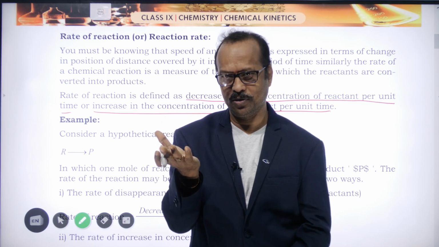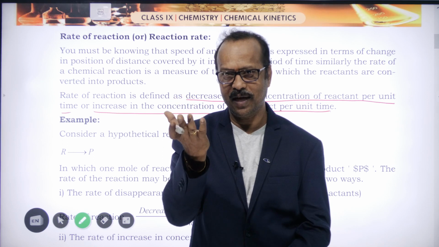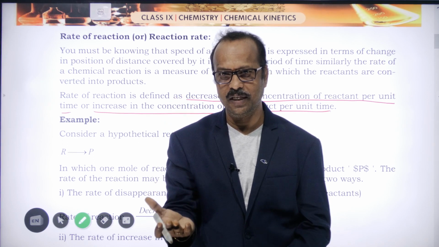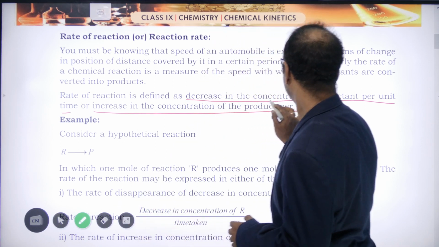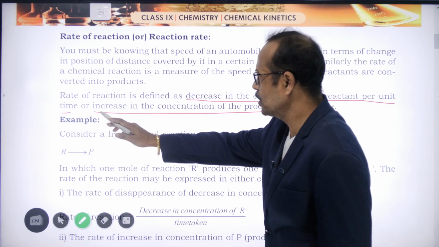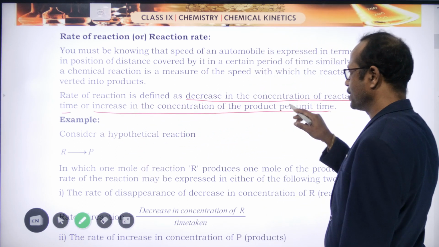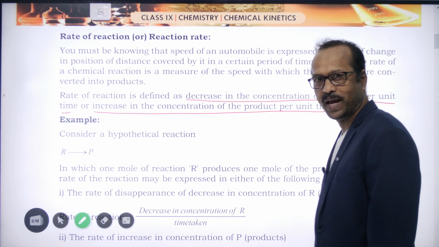At that time, no products are there, right? Now what happens when the reaction starts? The concentration of reactants decreases, the concentration of the product increases. So the decrease in the concentration of reactants per unit time, or the increase in the concentration of products in unit time, is called rate of reaction.